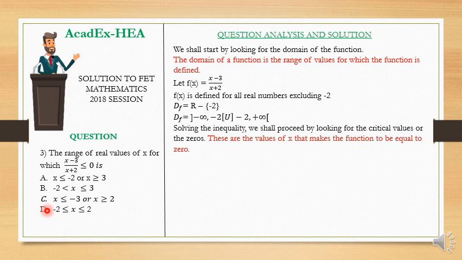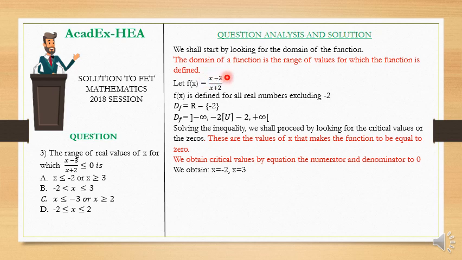What are critical values? The critical values are values of x that make the function equal to 0. And our function is x minus 3 over x plus 2. Since it's a rational function, we get the critical values by equating the numerator and the denominator to 0. When we equate the numerator to 0, we have x minus 3 equal to 0 and x equal to 3. When we equate the denominator to 0, we have x plus 2 equal to 0 and x equal to negative 2. So the critical values we obtain are x equal to negative 2 and x equal to 3.